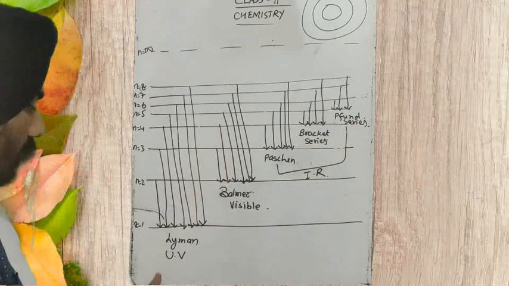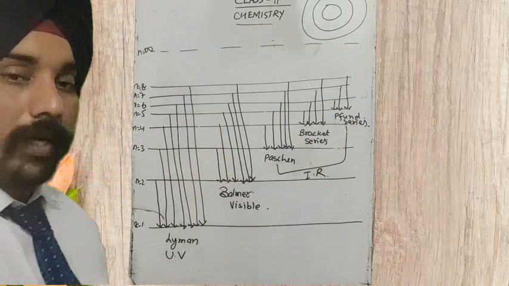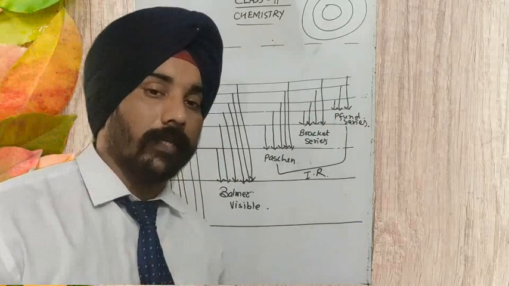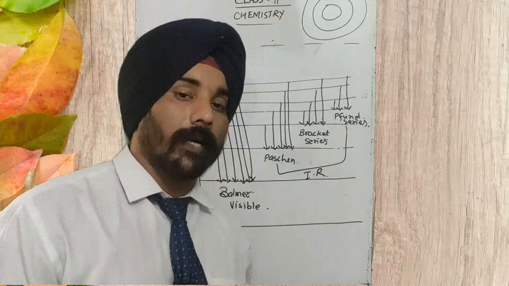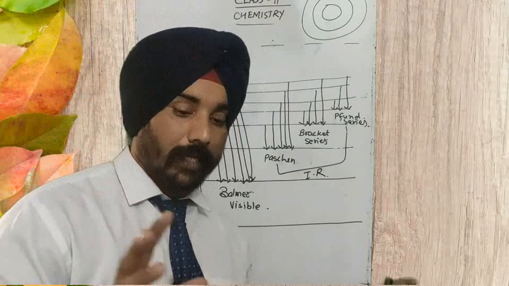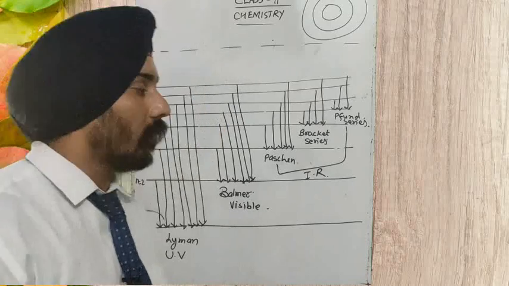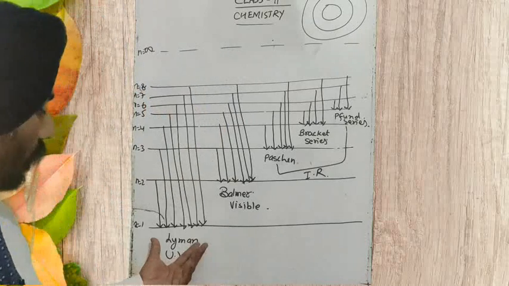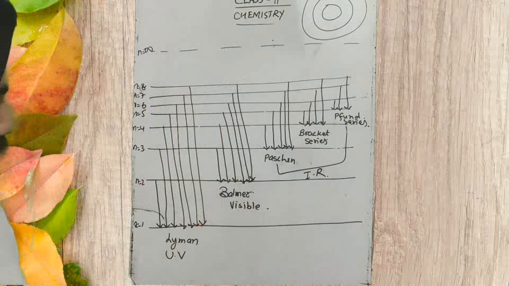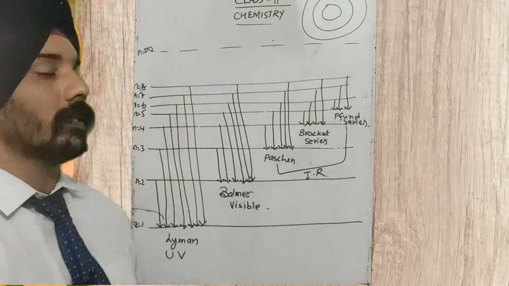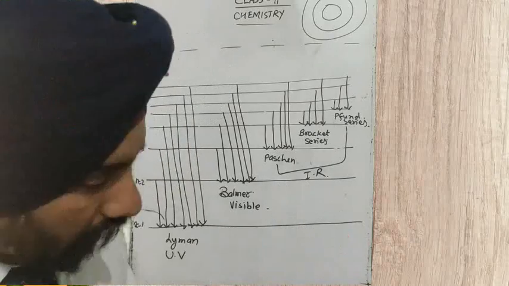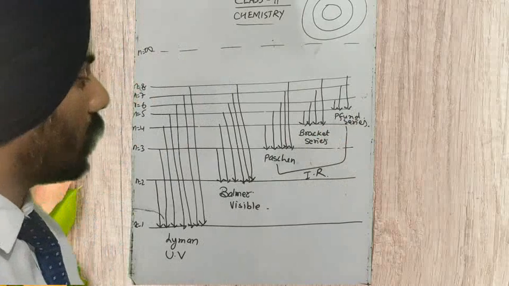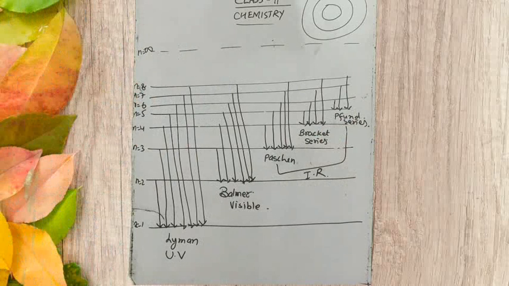Balmer is in the visible region and Lyman is in the UV region. So the electromagnetic spectrum you have to study once more and watch the video in which I have told about the electromagnetic spectrum. I have explained how many rays there are in the electromagnetic spectrum and how they are arranged. So in the UV region it is Lyman, the Balmer series lies in the visible region of electromagnetic radiation, and the rest of the three series lie in the infrared radiation. So whatever electromagnetic radiation we obtain from these series is infrared in nature.